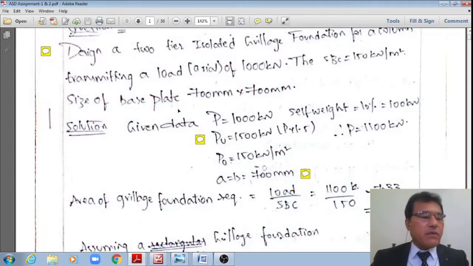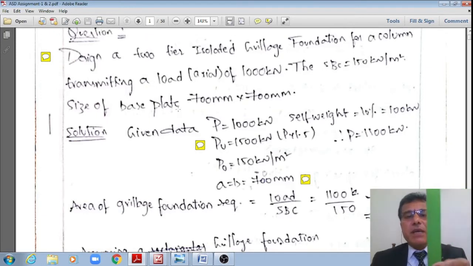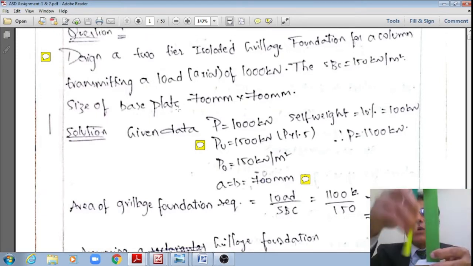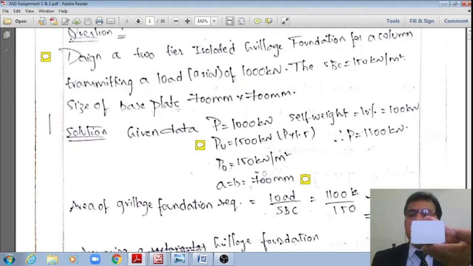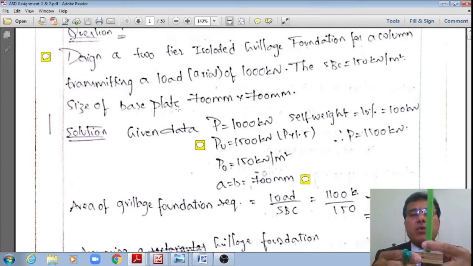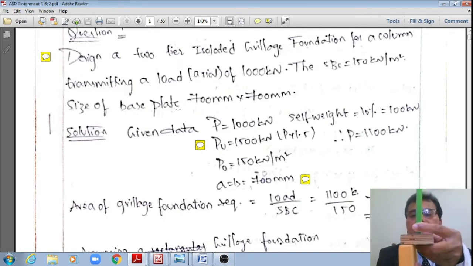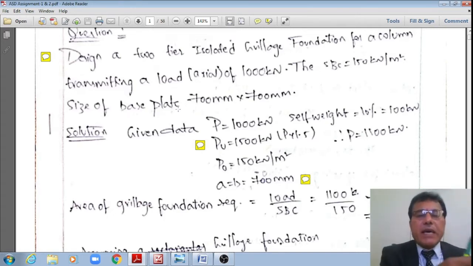What is now given is a column. The column section is not given, but it is transmitting a load of 1000 kilonewton on a base plate 700 mm by 700 mm, so that it will uniformly distribute the load onto the first tier, like this, right? First tier beams, which in turn is supported onto the second tier, that I just showed.